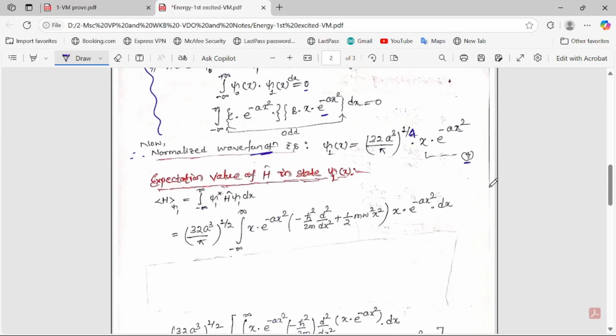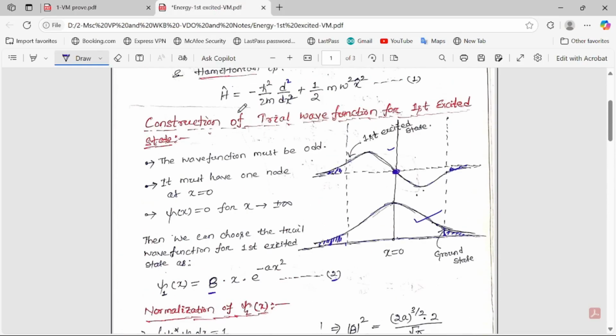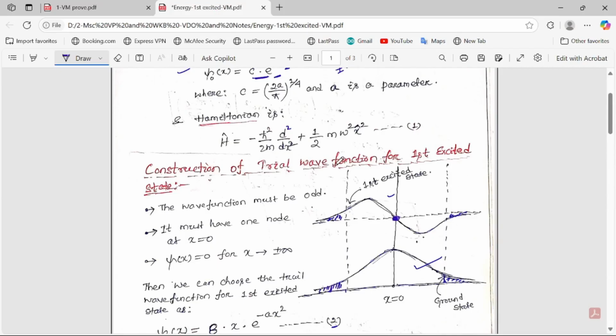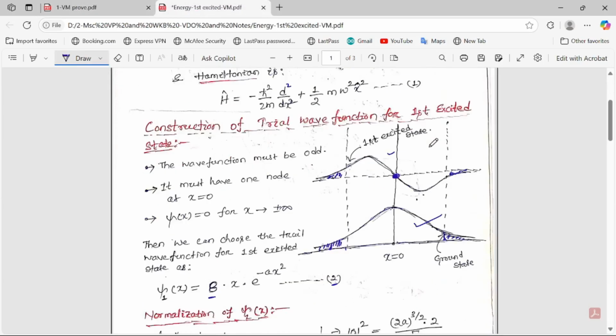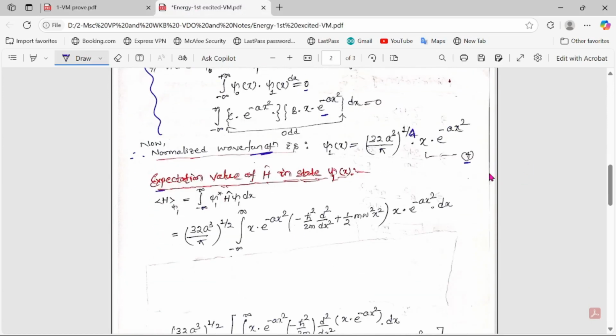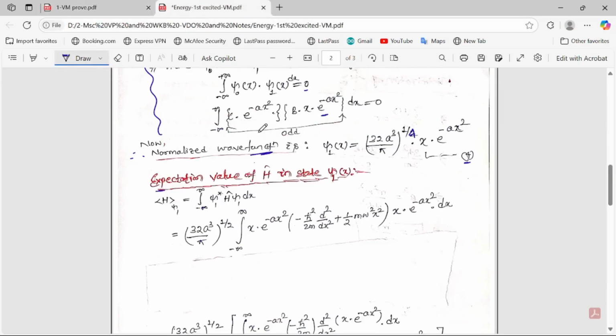Now we have to go for the third step, that is finding the expectation value. Here we retain the Hamiltonian of this system. The system Hamiltonian is this one, represented by equation number 1, and the normalized wave function is this one, represented by equation number 4. Now we go for the calculation of the expectation value of the Hamiltonian.